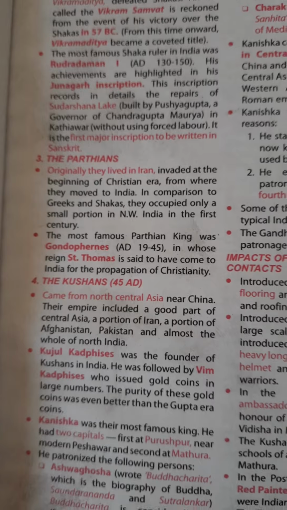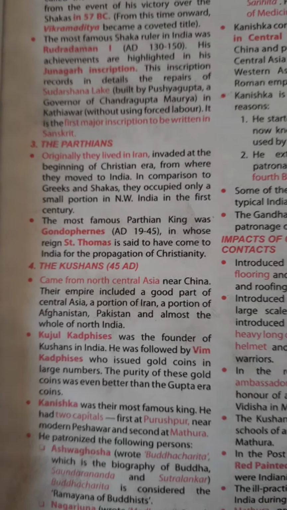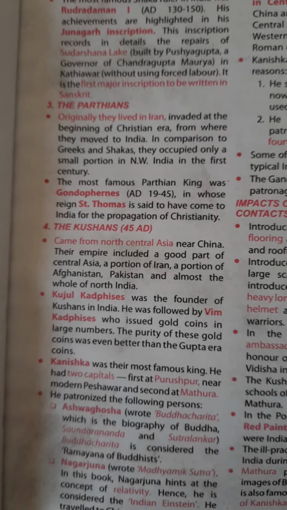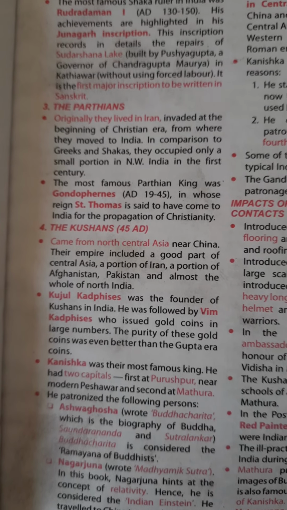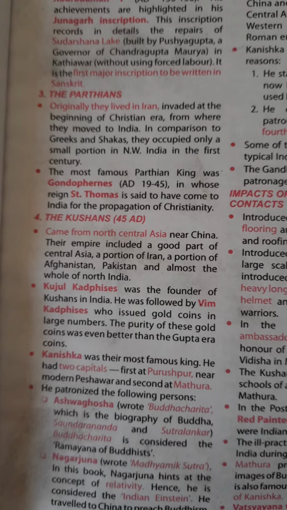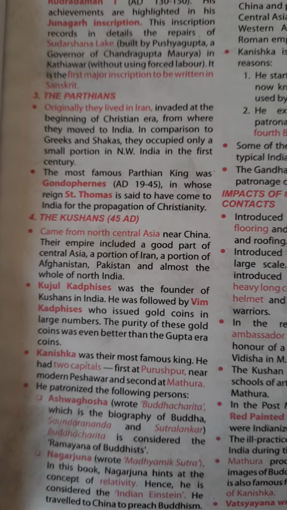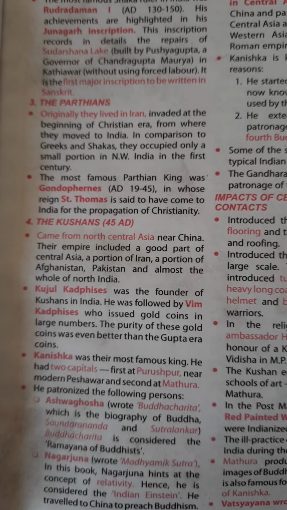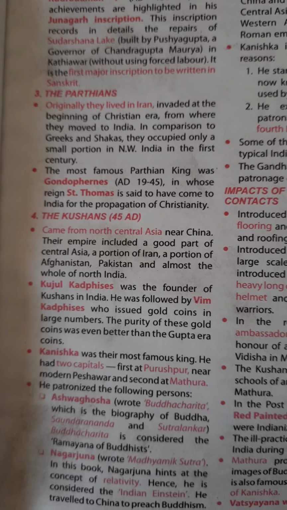Then come the Parthians. Originally, they lived in Iran and invaded at the beginning of the Christian era, from where they moved to India. In comparison to the Greeks and Sakas, they occupied only a small portion of northwest India in the 1st century. The most famous Parthian king was Gondophares, from AD 19 to 45, in whose reign Saint Thomas is said to have come to India for the propagation of Christianity.